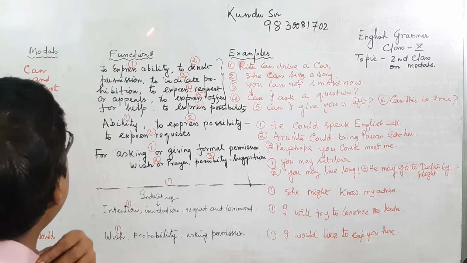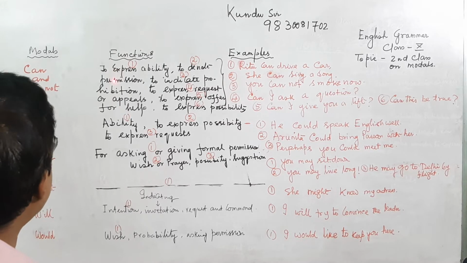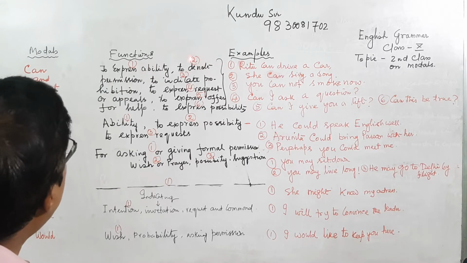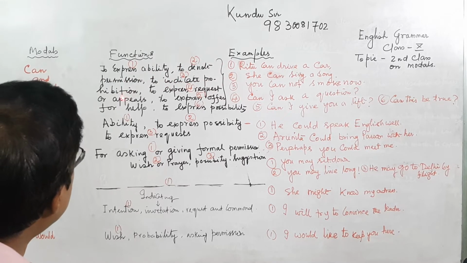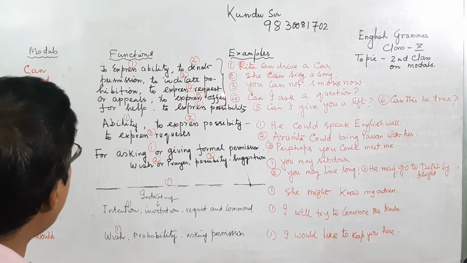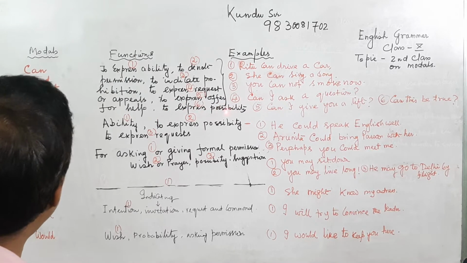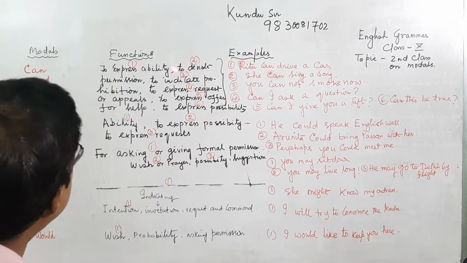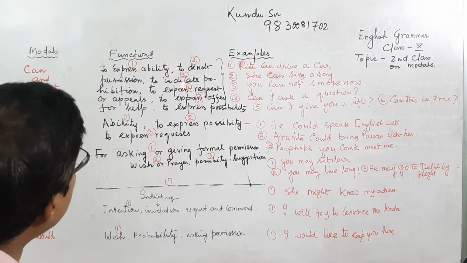Can and could are usually used as an auxiliary verb with the main verb to express ability, to denote permission, to indicate prohibition, to express a request or appeal, to express an offer of help, or to express possibility. That is the six situations, or modal positions, as explained here.